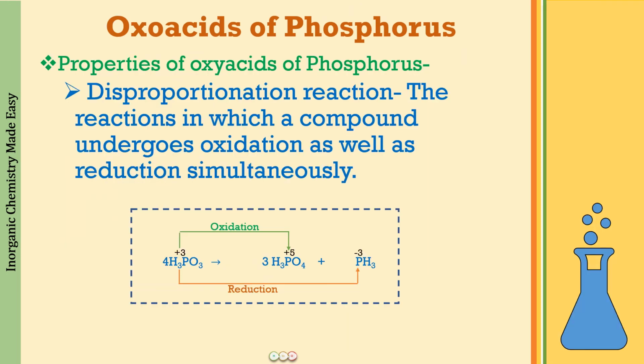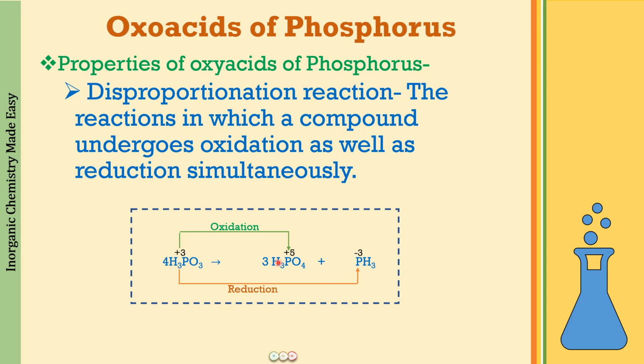One important thing which is left over from the properties is the disproportionation reaction. What is a disproportionation reaction? It is that reaction in which a compound undergoes oxidation as well as reduction simultaneously. So we have H3PO3 undergoing a disproportionation reaction to give us H3PO4 plus PH3. Here you can see the phosphorus is in +3 oxidation state.